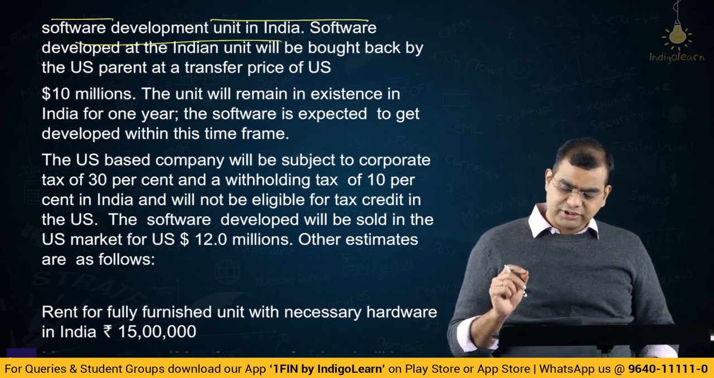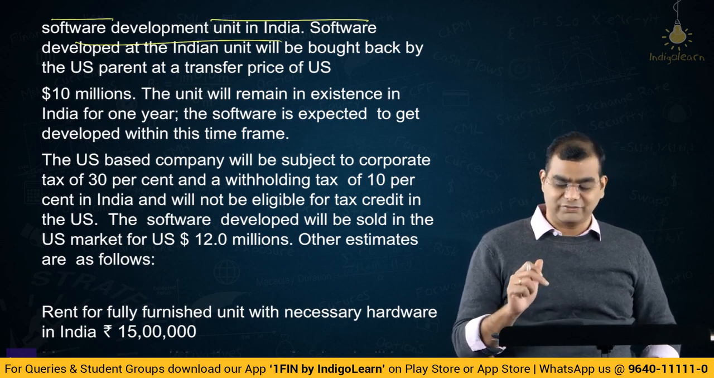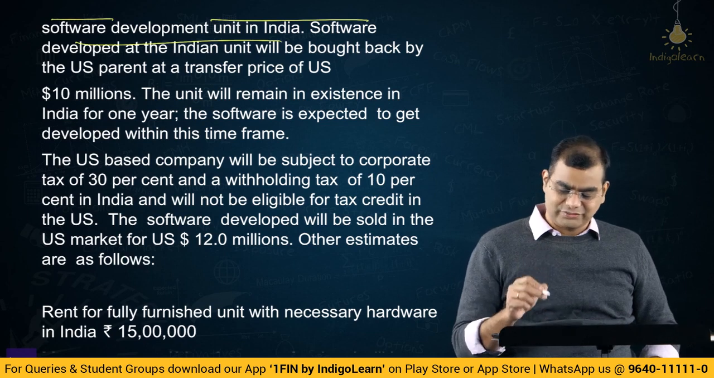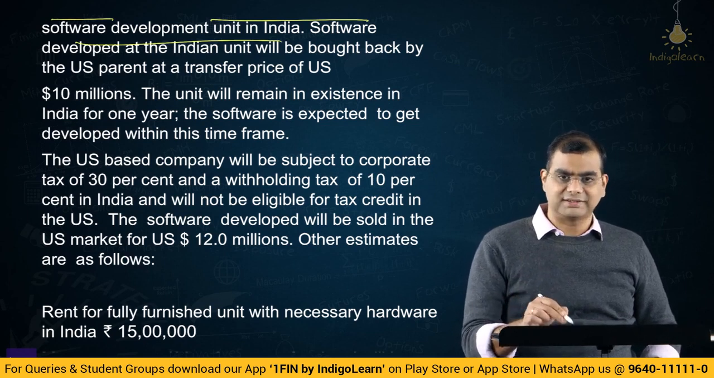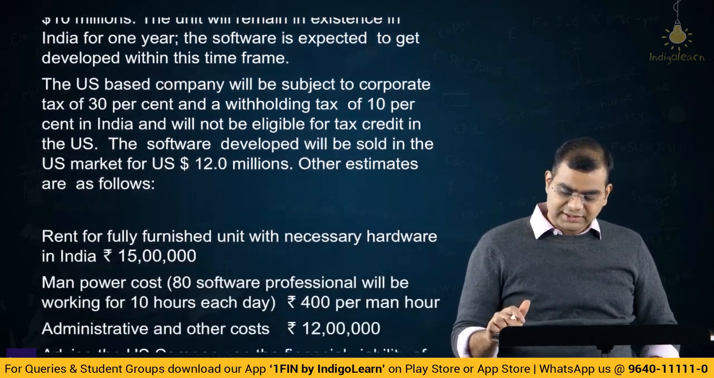The software developed in the US market will be sold in the US market at 12 million. Acha, so the sale price is 12, but the transfer price is 10. Which one should we consider? Very interesting. So we'll come to this, but very clearly the sale price is 12 million, whereas the transfer price is 10 million. Other estimates are as follows.